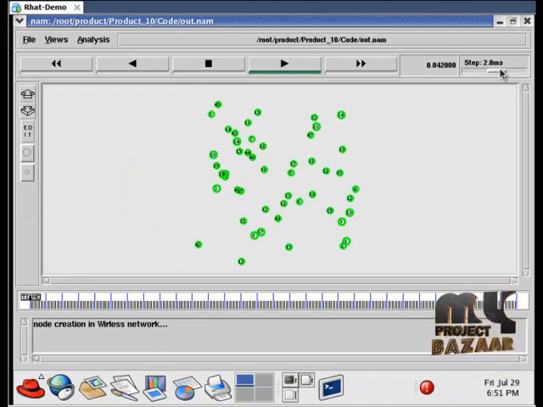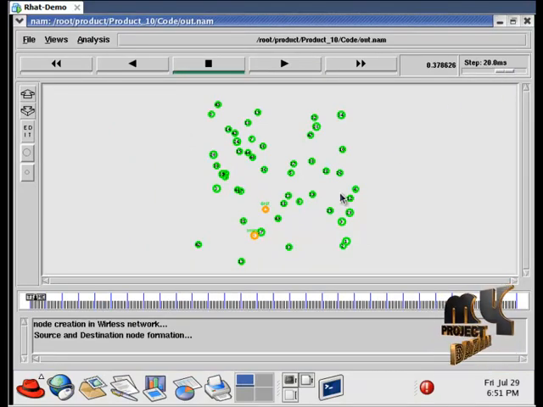Now the source and destination are in another place.